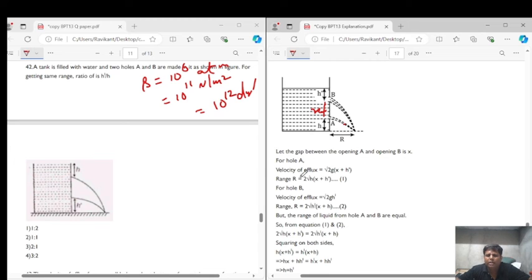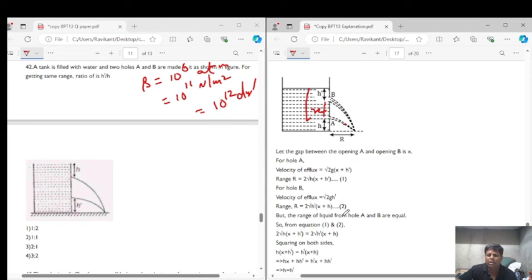For hole A, the velocity of efflux is equal to under root 2g (h plus h dash plus x), right? And the range is equal to 2 root h into (x plus h dash). Now for B, the velocity of efflux will be equal to under root 2g h dash, and the range will be equal to 2 under root h dash into (x plus h), right?